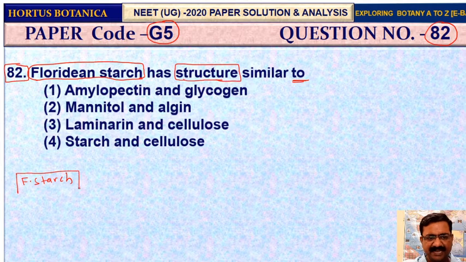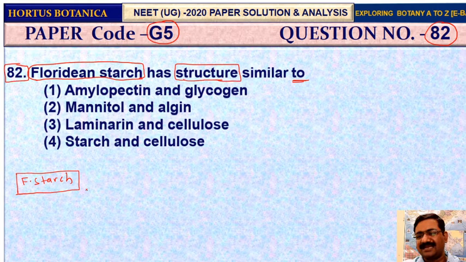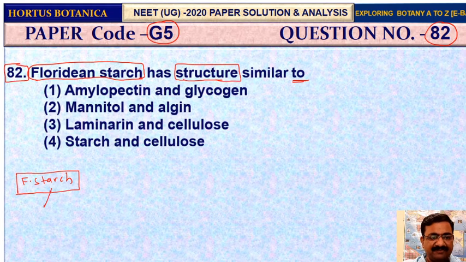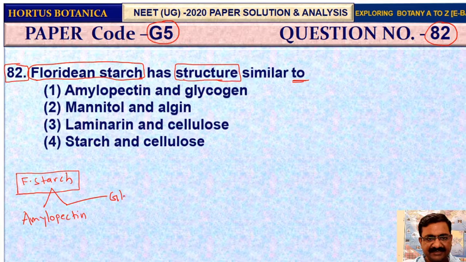By name it is very clear. Floridian means to say this is very good appearance like a flower. So its commercial name is Floridian starch. But what is its chemical name? It's chemically very similar to two important structures, and this is amylopectin first, and second is glycogen, right?